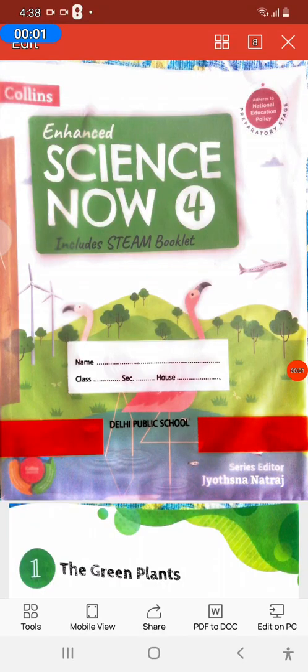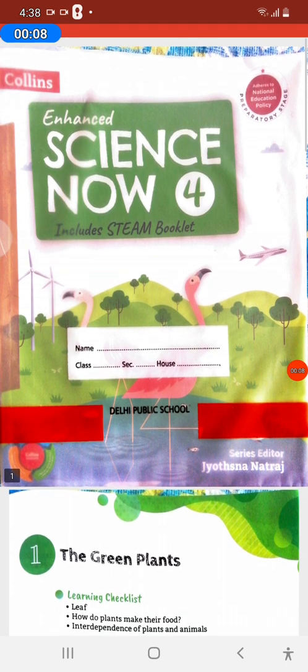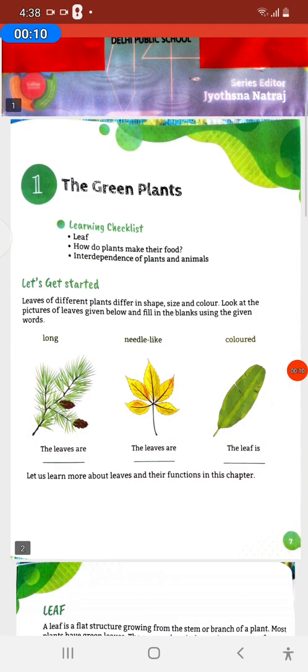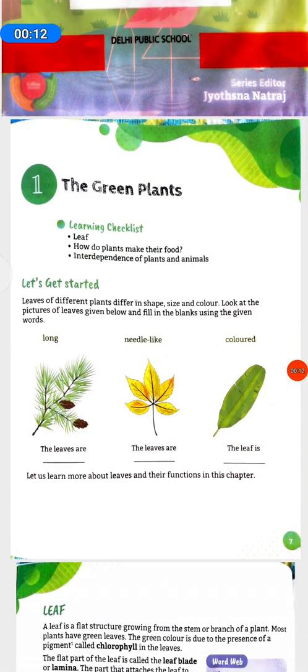Hello friends, I have come to class 4 and I'm reading the subject of science. The chapter's name is the green plants. So let's get started. Learning checklist: Leaf. How do plants make their food? Interdependence of plants and animals.